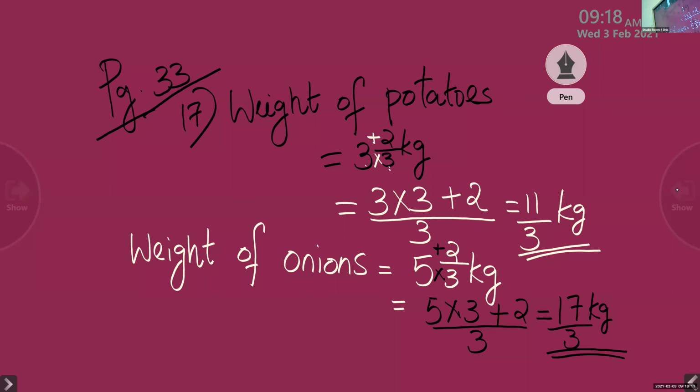Here, 17 by 3 kg. So the weight of potato is 11 by 3, and the weight of onion is 17 by 3.